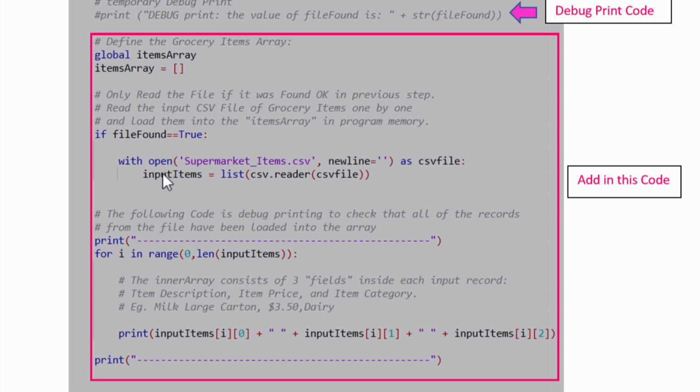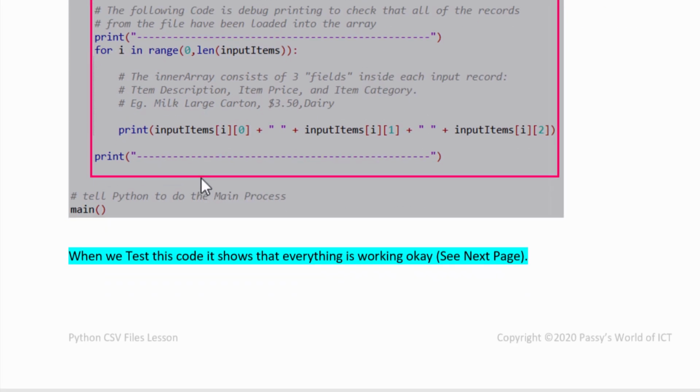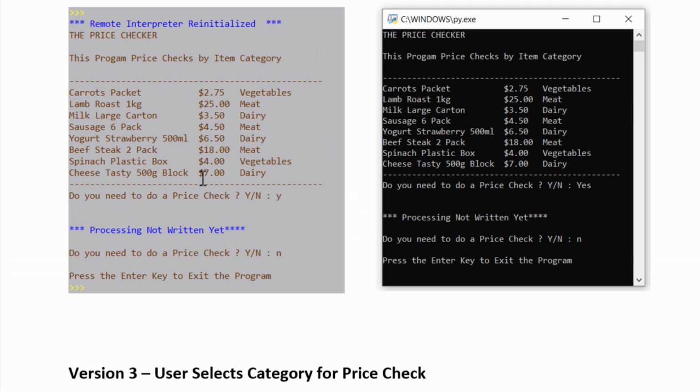Something is wrong there. This was items array, so that should be items array as well. Okay, so I'm going to have to fix that up, and in the PDF that'll be correct, but that should be items array, that should be items array as well, and then it should all work. Okay, so when you run the program, what you should see is a printout of everything that was in the file, which proves that it was loaded into the array correctly.